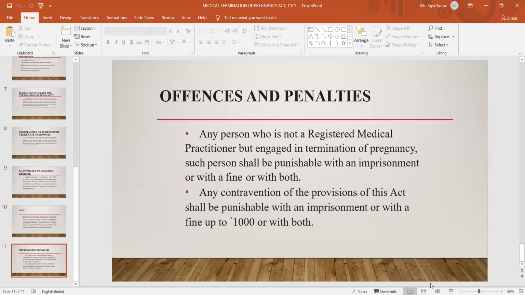There are a number of offenses and penalties. First, if any person who is not an RMP engages in termination of pregnancy, in that case it is punishable with imprisonment, fine, or both. And any contravention of the provisions of this act shall be punishable with imprisonment or with a fine of up to 1,000 rupees, or both.